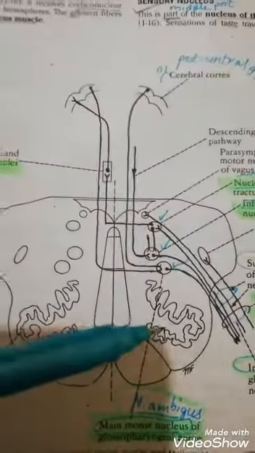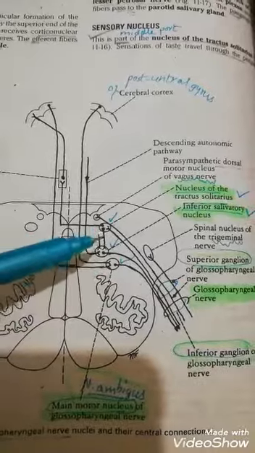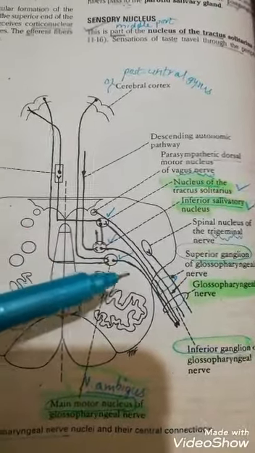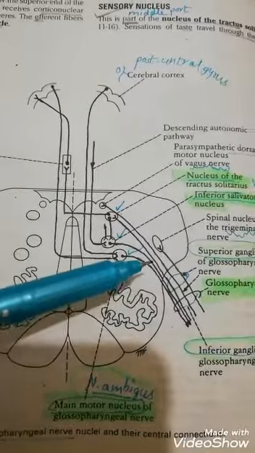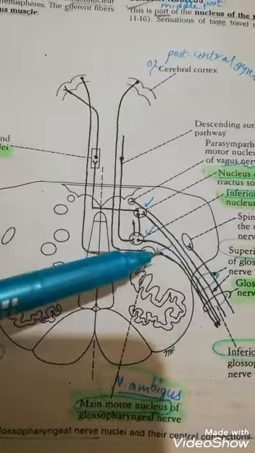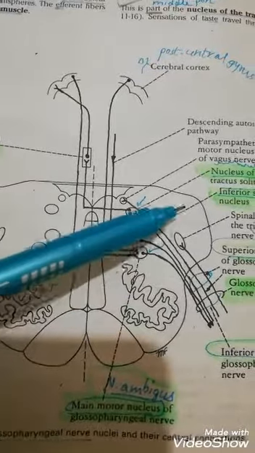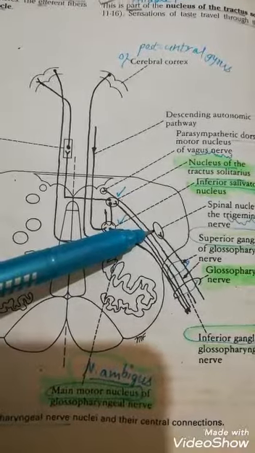Now again focus on the same diagram, in which you can see that this nerve, along with its basic three nuclei, for the common sensation that has to be taken towards the brain stem, the fibers reach the spinal nucleus of the trigeminal nerve as well.